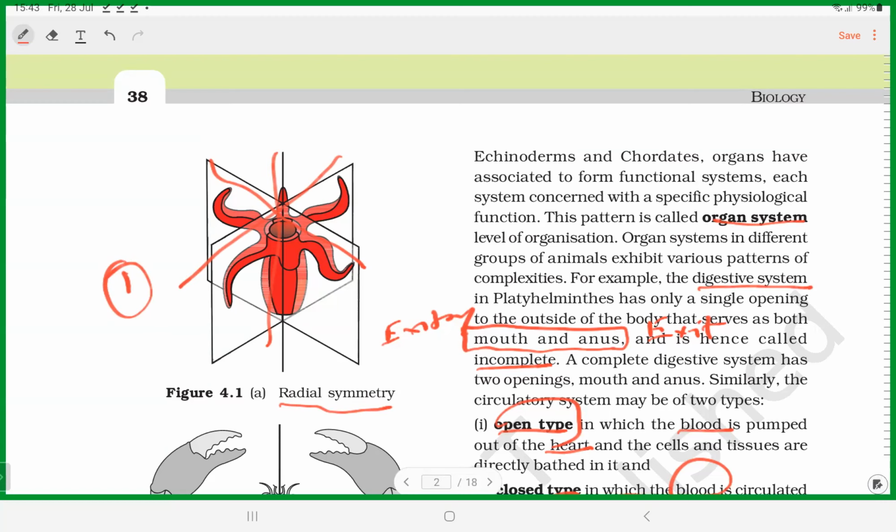If the organism is cut in any one plane and you get two equal halves, then such symmetry is called radial symmetry. For example, imagine a tomato: if you cut here or here, at any place, you get two equal halves. Because there is one central axis and the development is around it, it is called radial symmetry.